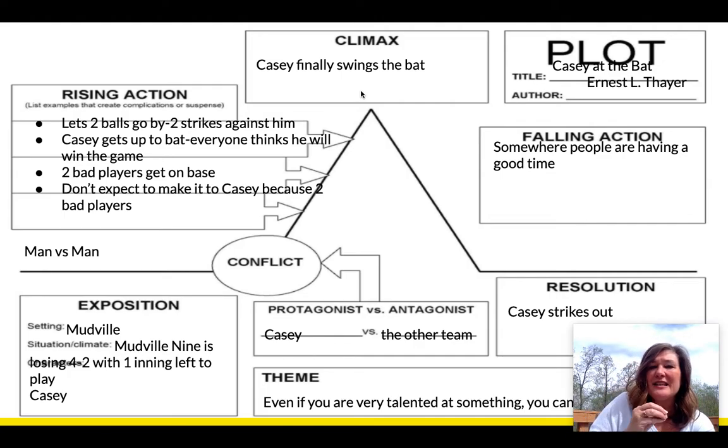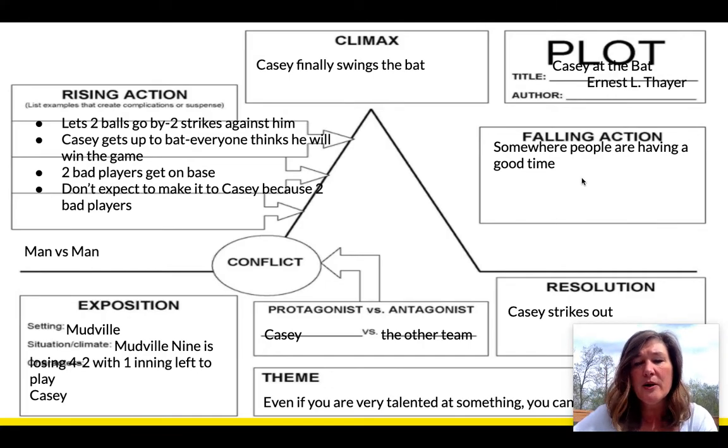Now remember, this is at the very, very end of the poem. So climax, remember, comes at the end of a story, so it makes sense it's at the end of the poem. The falling action is that one stanza where it kept repeating, "Somewhere people are smiling, somewhere people are singing." That's our falling action. Somewhere people are having a good time. And the resolution: Casey strikes out.